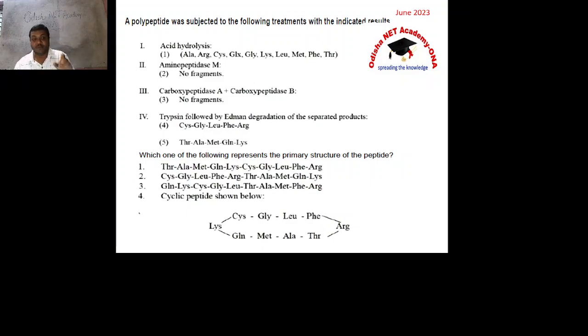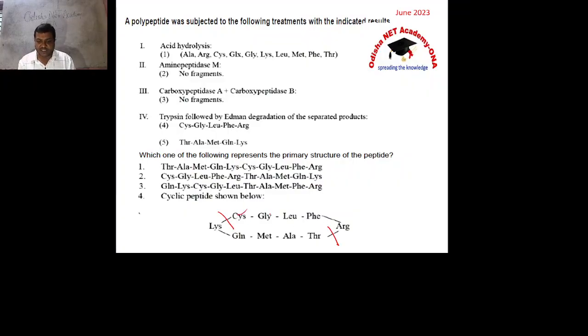Still, you have to check whether your answer is correct or not with the help of the fourth statement. So trypsin treatment gives you what? 2 fragments. Trypsin, that you have to remember, cuts just after lysine or just after arginine at the C terminal. So see here, one cut occurs here, one cut occurs here. So what are you getting?